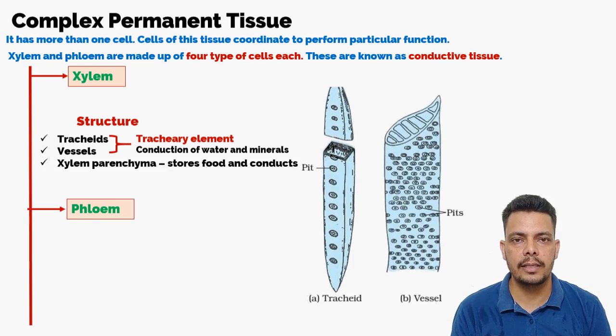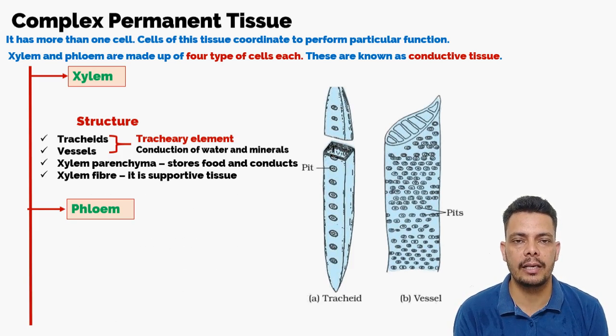So now there is xylem parenchyma. We have understood that parenchyma tissue is present in this xylem also, and the function of that parenchyma is to store food and to conduct water sideways. Sideways means these tissues carry water to the leaves, but it also needs to be conducted sideways. So sideways conduction of water is done by the xylem parenchyma.